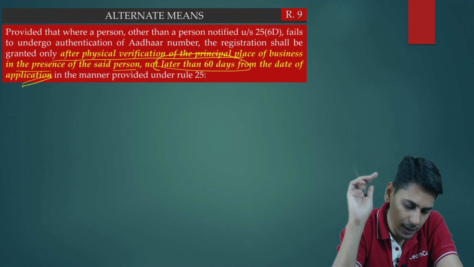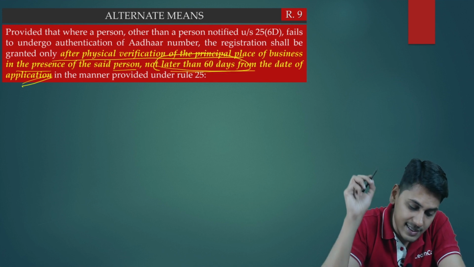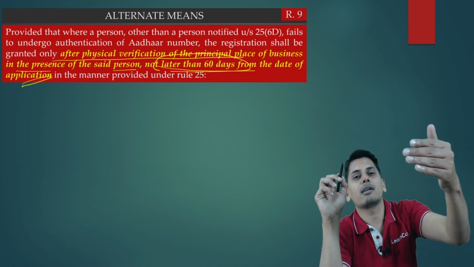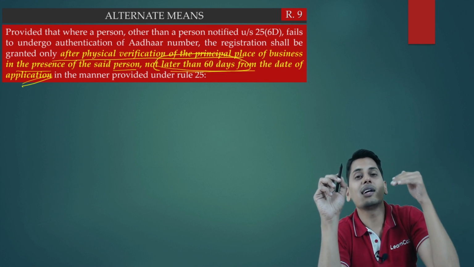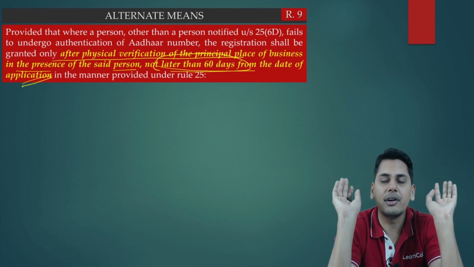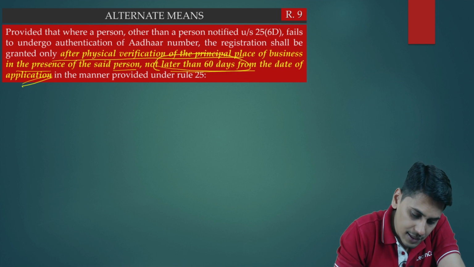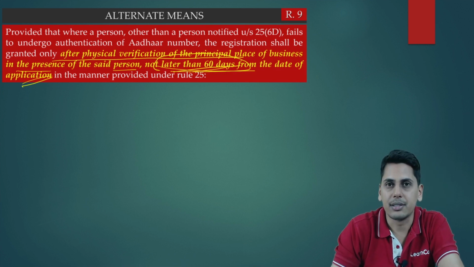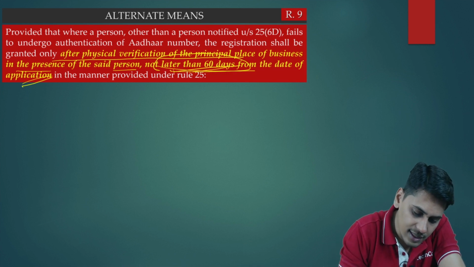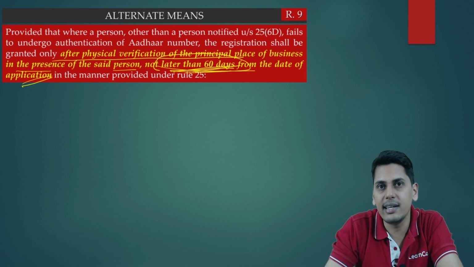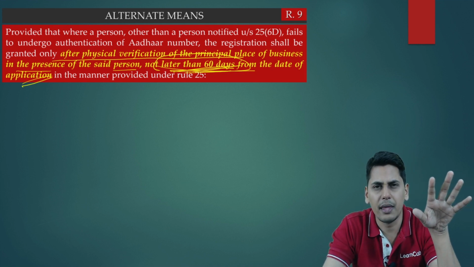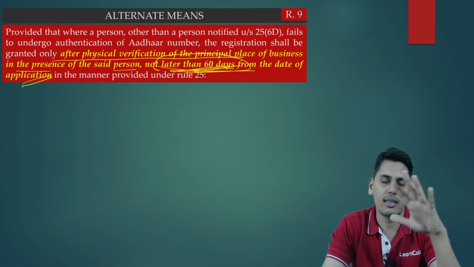What is the outer time limit? Within 60 days from the date of application, that proper officer is going to come and physically inspect my premises. Only thereafter is the registration going to be granted to me. So now friends, this time limit, what is the change? The change is that this time limit of 60 days has been reduced. Is it reduced directly? The answer is no.